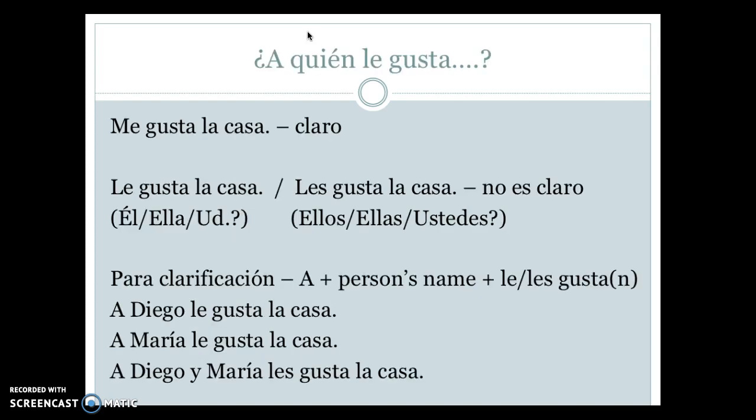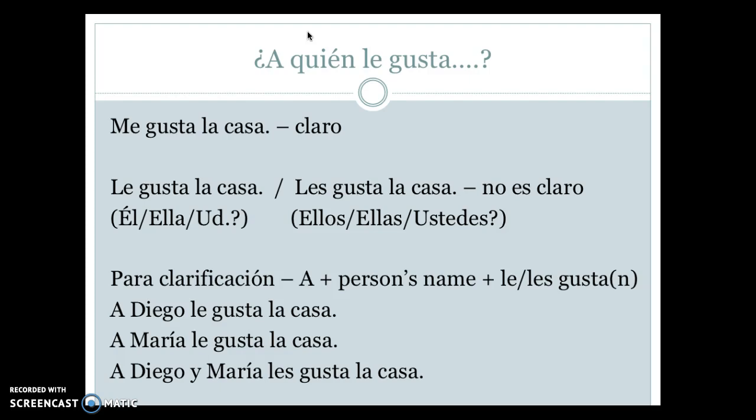And then, since what you're literally saying is the house is pleasing to me, you may need to use a little bit more information for clarification with some of those indirect objects. So for example, if it's pleasing to me, we don't really need any more information. I can, for emphasis, say, a mí me gusta la casa. But me gusta la casa, there's only one person it can be pleasing to, and that's me. Versus if I say something like, le gusta la casa, well, who is the house pleasing to? There are three options. It could be pleasing to him, to her, to usted. We might need to clarify.